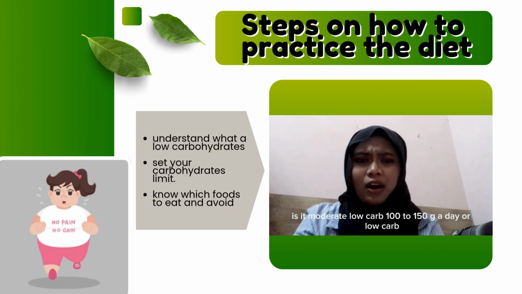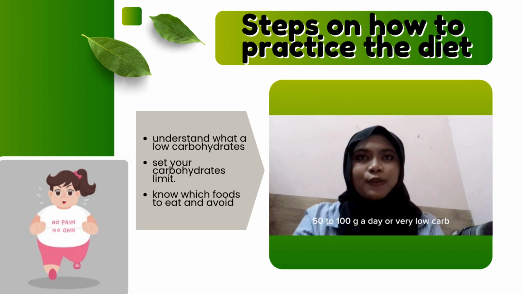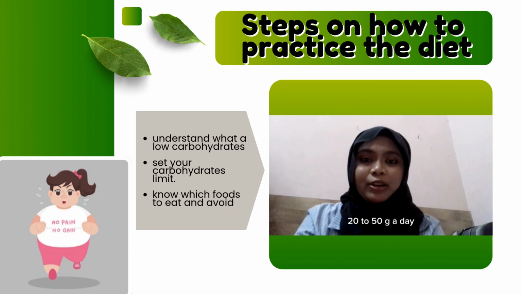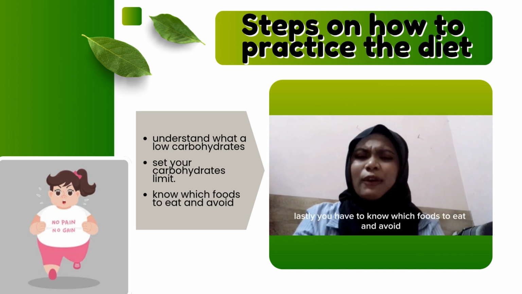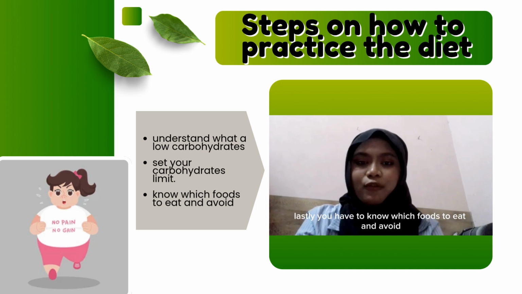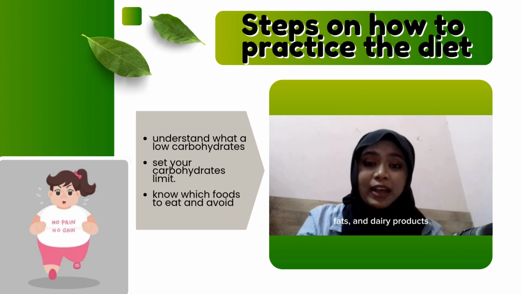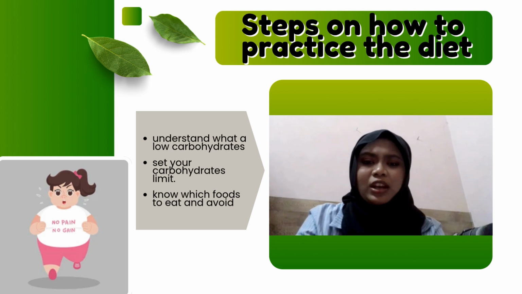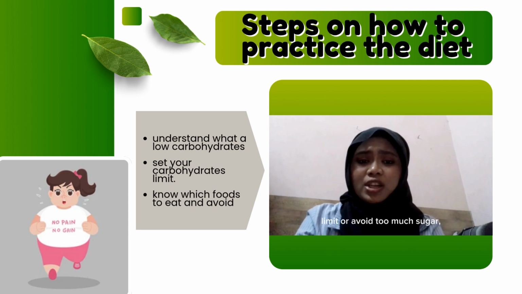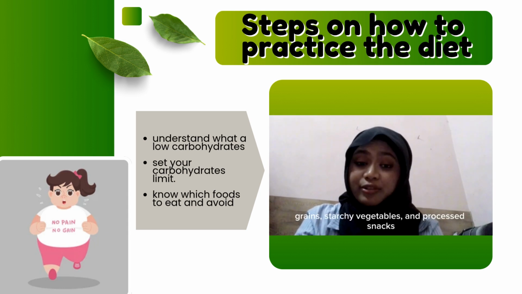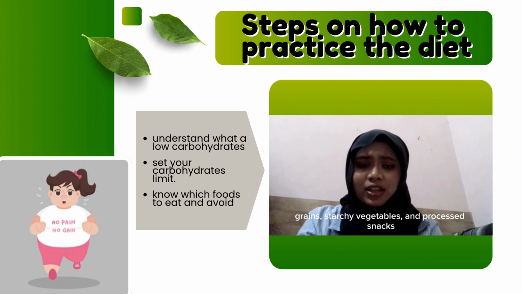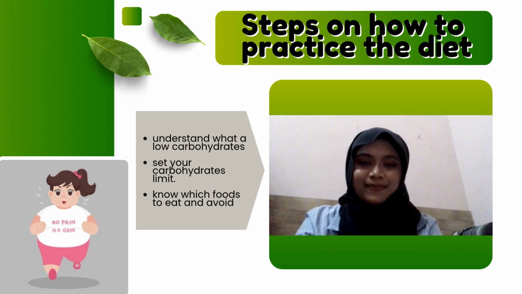Is it moderate low carb, 100 to 150 grams a day, or low carb, 50 to 100 grams a day, or very low carb, 20 to 50 grams a day? Lastly, you have to know which foods to eat and avoid. Eat more protein, vegetables, fats, and dairy products. Limit or avoid too much sugar, grains, starchy vegetables, and processed snacks.